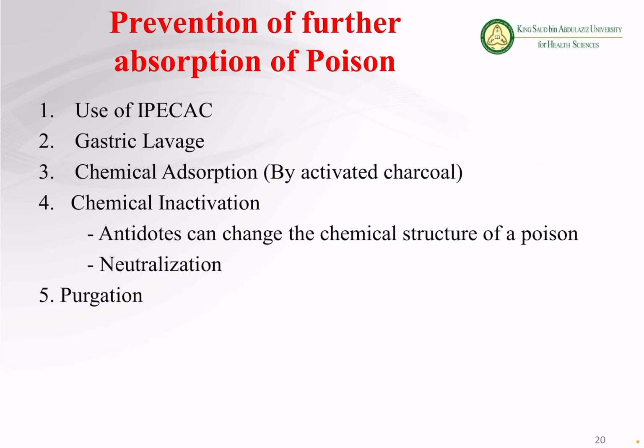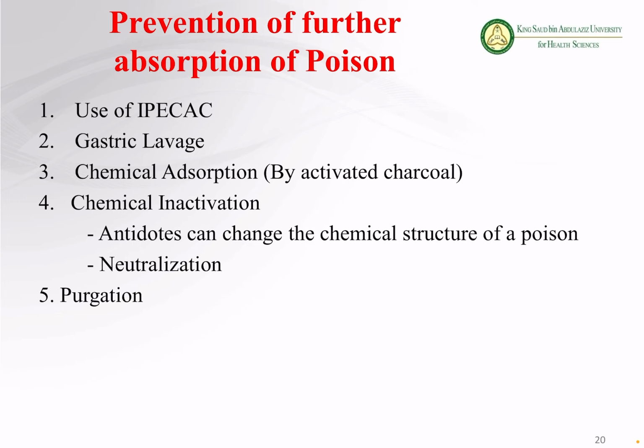Number 4, we can do chemical inactivation. What I mean by chemical inactivation is that we can give an antidote which can change the chemical structure of the poison. If you remember, we discussed antagonists in pharmacodynamics, and we discussed many types. One type was chemical antagonism. For example, somebody has toxicity with mercury.